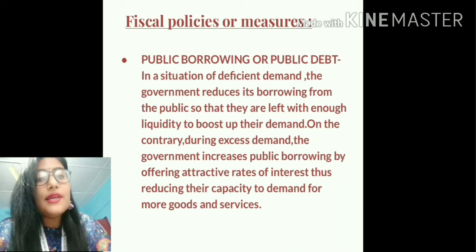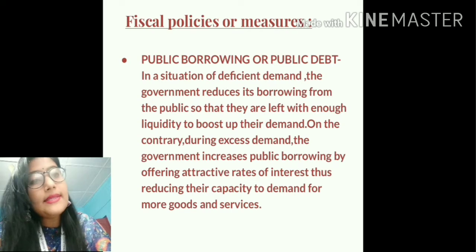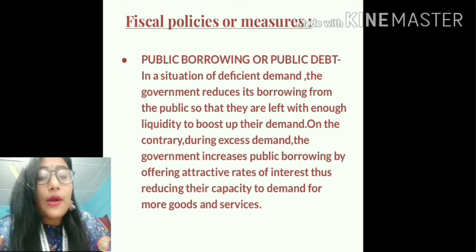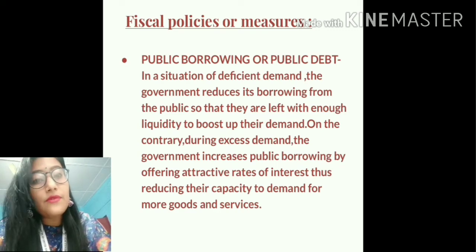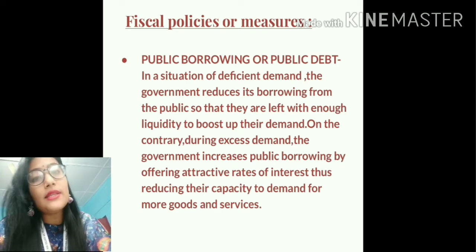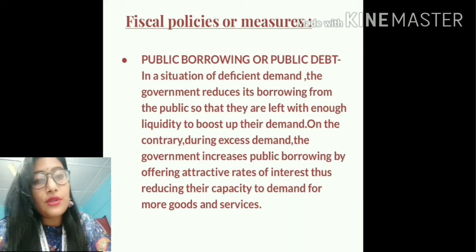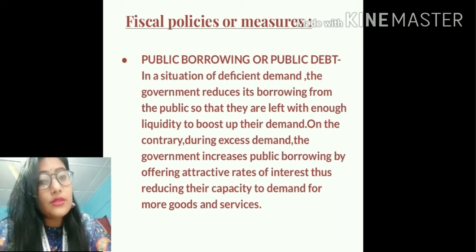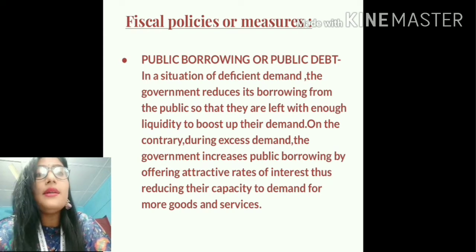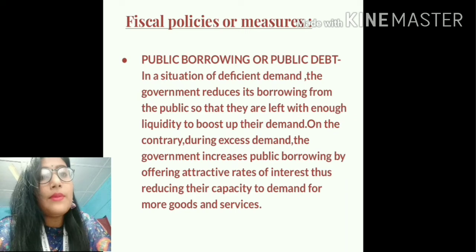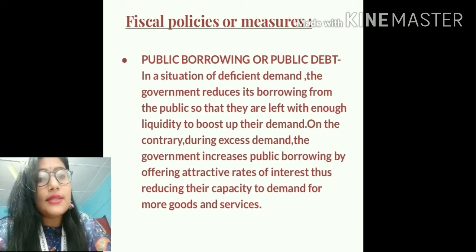On the other hand, students, during the situation of excess demand, the government raises the amount of public borrowing by offering attractive rates of interest. That means the government introduces very attractive rates of interest so that the people are attracted towards investing their money in various securities. And the more the people invest in securities, the lesser will be their demand for goods and services. And so in this way, excess demand will be under control. So this is how public borrowings can be used to correct the situation of excess demand or deficient demand.